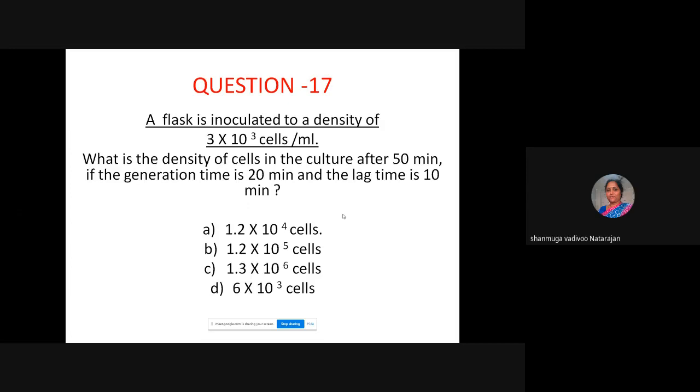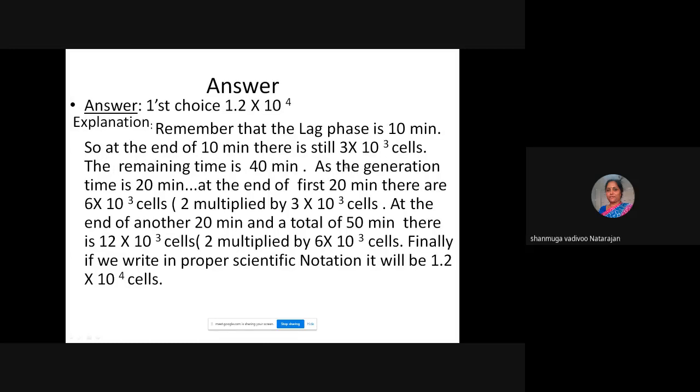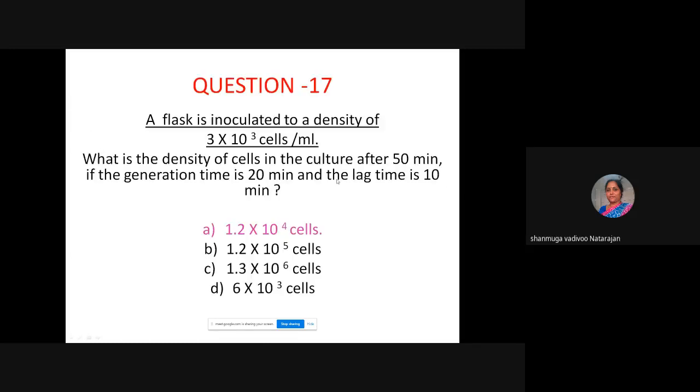So let me explain this. This is all based on the growth curve. Here the choice is actually 1.2 into 10 to the power of 4 cells. How we arrived at that, I can show you. The question mentions that the lag phase is 10 minutes.